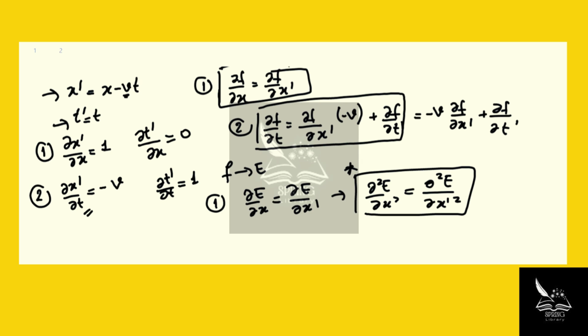Now, the second equation, though. The derivative of it is not that straightforward because we have two terms, as you can see here. But let's write it in terms of E. dE dt equals negative v dE over dx prime plus dE over dt prime. Now, if we want to take the time derivative of this entire equation, number 2, I'm going to go to the next page.